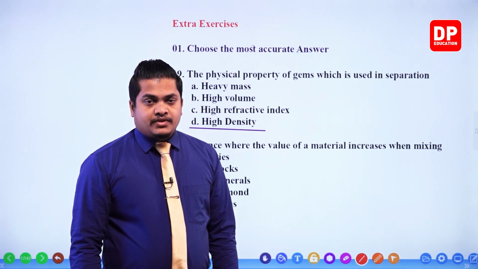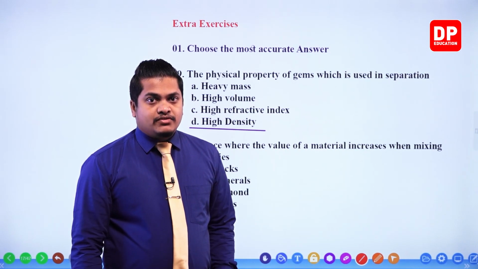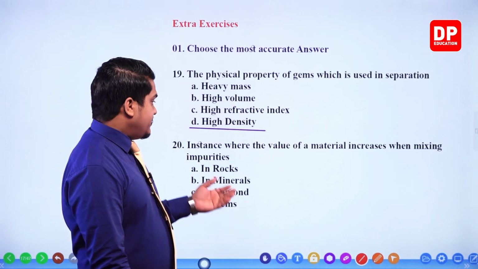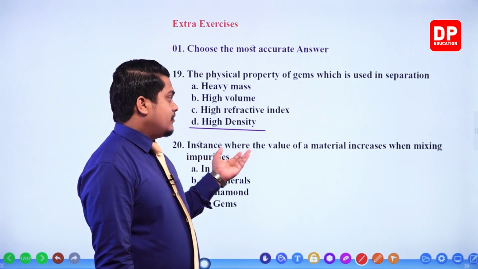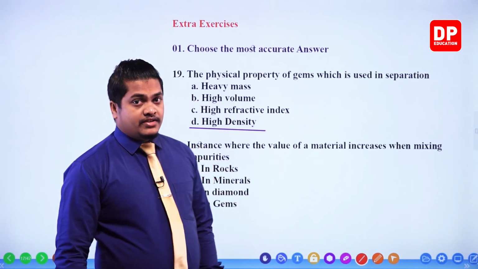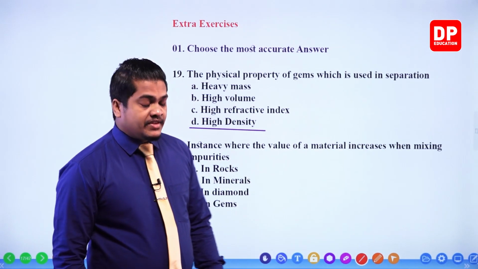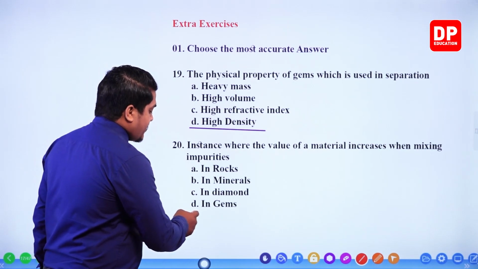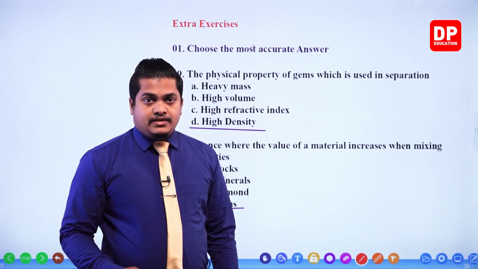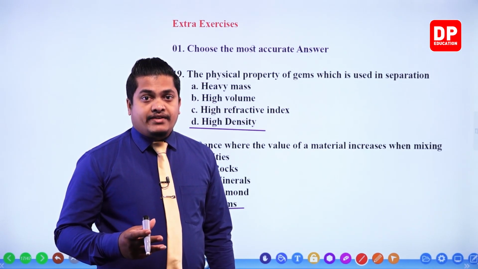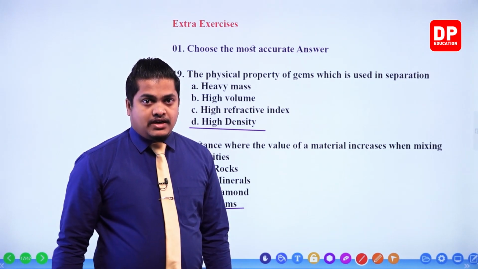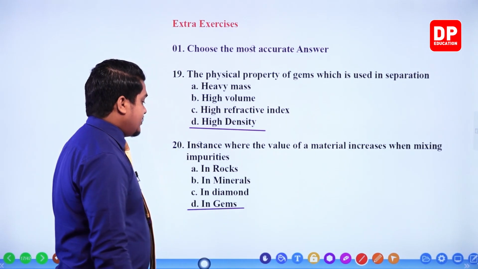So we have to select the answer which gives the instance where the value of a material increases when mixing impurities. Our answer is gems, my dear children. In gems, when mixing impurities, it gives a good attractive color. So gems should be our answer for question number 20.